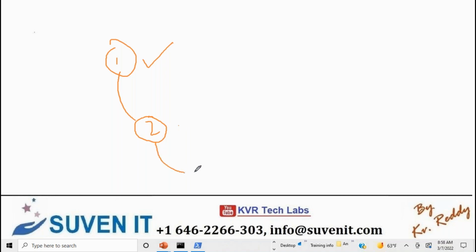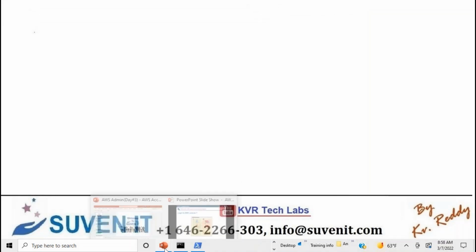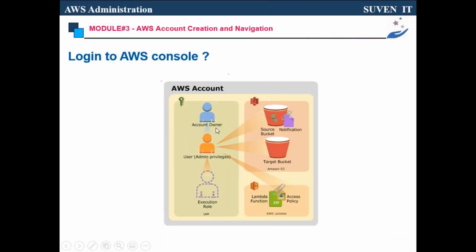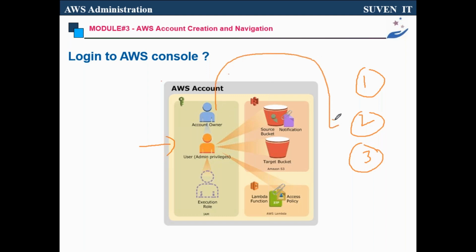And this guy is creating one normal user also. That means, for example, the AWS account owner is whoever created the account. He is the owner of the account and has complete access, every permission. The administrator also has all permissions, but doesn't have permission to manage billing, credit card information, or access keys. These are managed only by the root user. You understand the difference between the root user and an administrator, right?